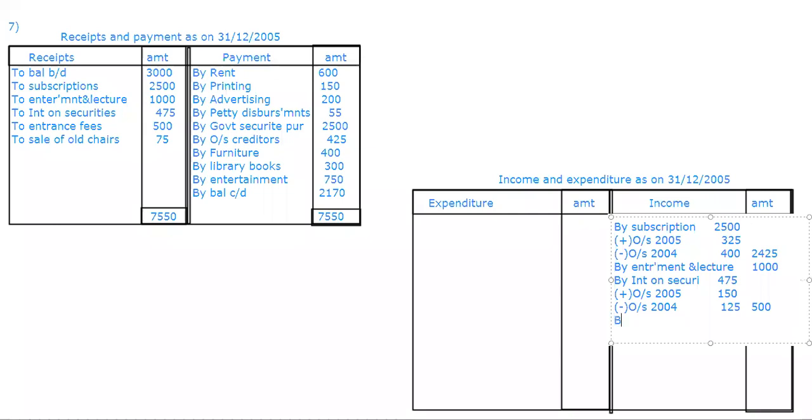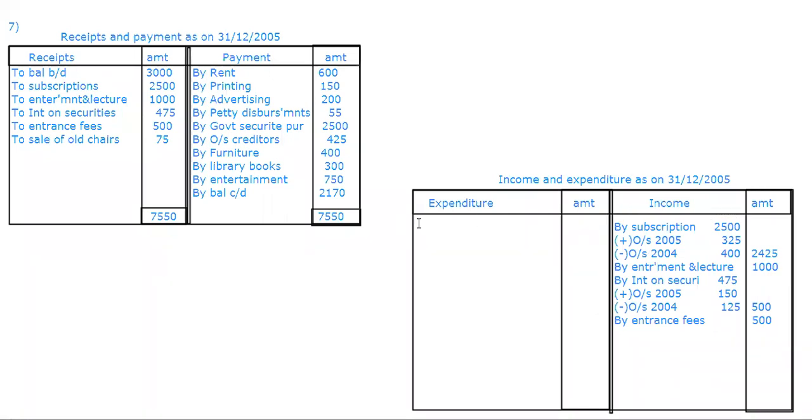Then next we have entrance fee, and we don't have any adjustments regarding this. So directly entrance fee I'm going to take as 500. And sale of old chairs, it's about furniture. Anytime we have taken a sale value of assets, we'll take profit or loss. But anytime we have taken actual sale of asset value, no, never. So we'll just stop here.